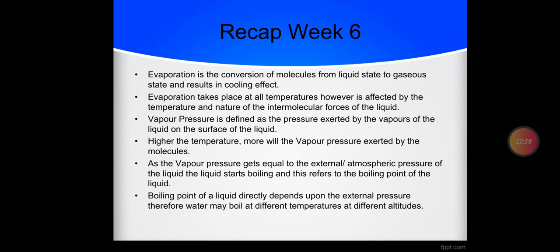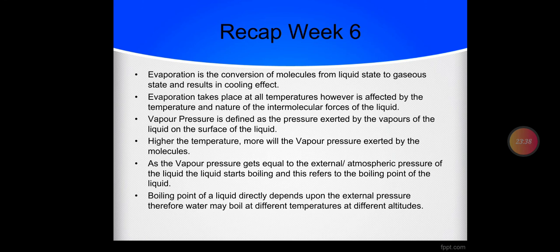We also discussed vapor pressure. Vapor pressure is defined as the pressure exerted by the vapors of a liquid on the surface of the liquid. Higher the temperature of the liquid, more vapors will be formed. More vapors means more vapor pressure, and then it will take less time for the liquid to boil. So if the vapor pressure is high, the boiling point of the liquid is low, and if the vapor pressure is low, the boiling point of the liquid is high.